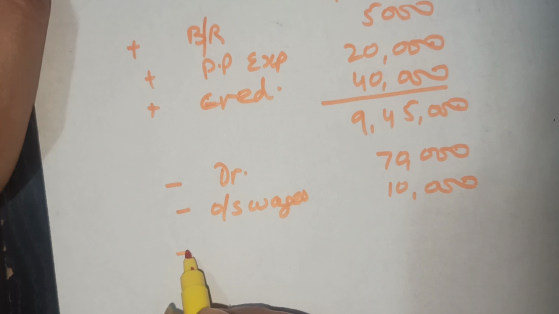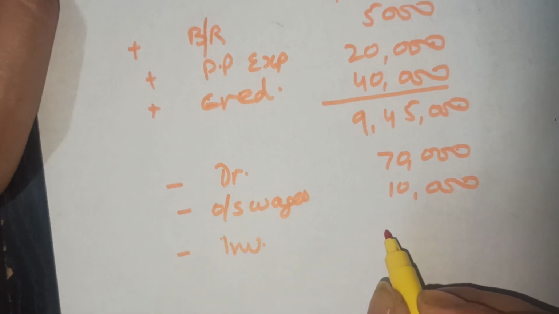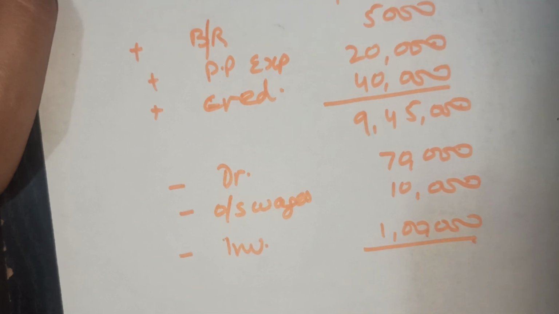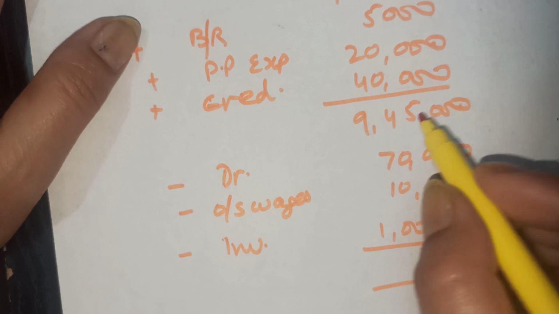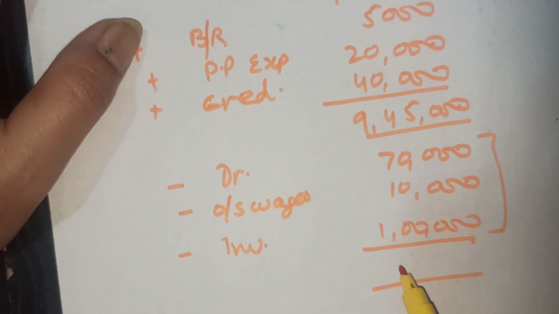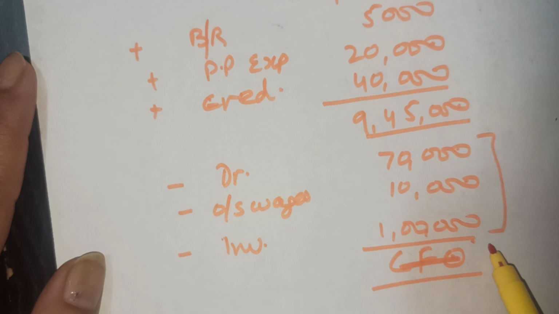Then inventories, I can see drop in inventories, rupees 1 lakh. Now we will find out the net cash from operating activities. To this 9,45,000 we will make these changes also, and this will be the cash from operating activities, CFO.